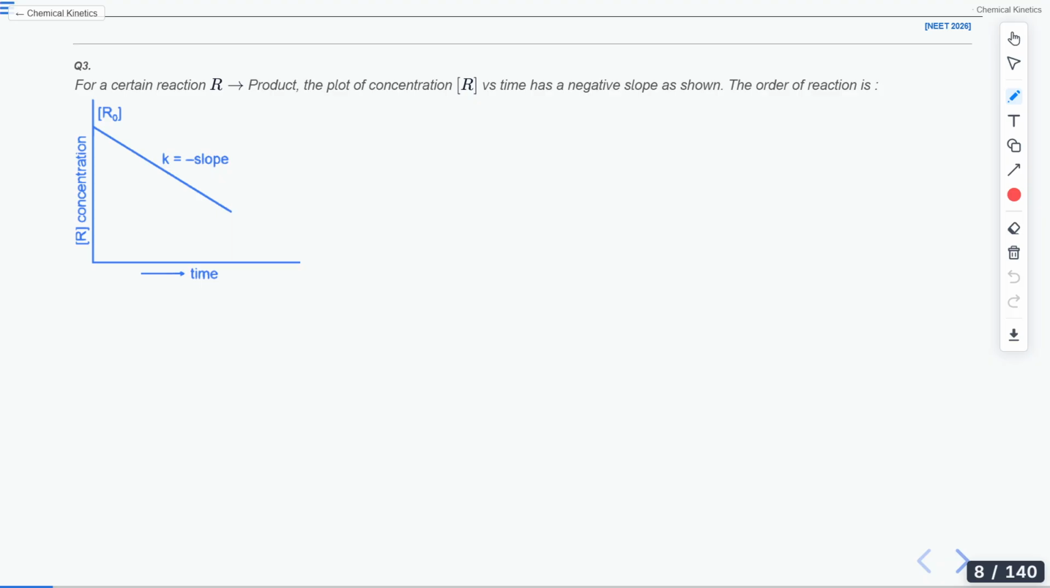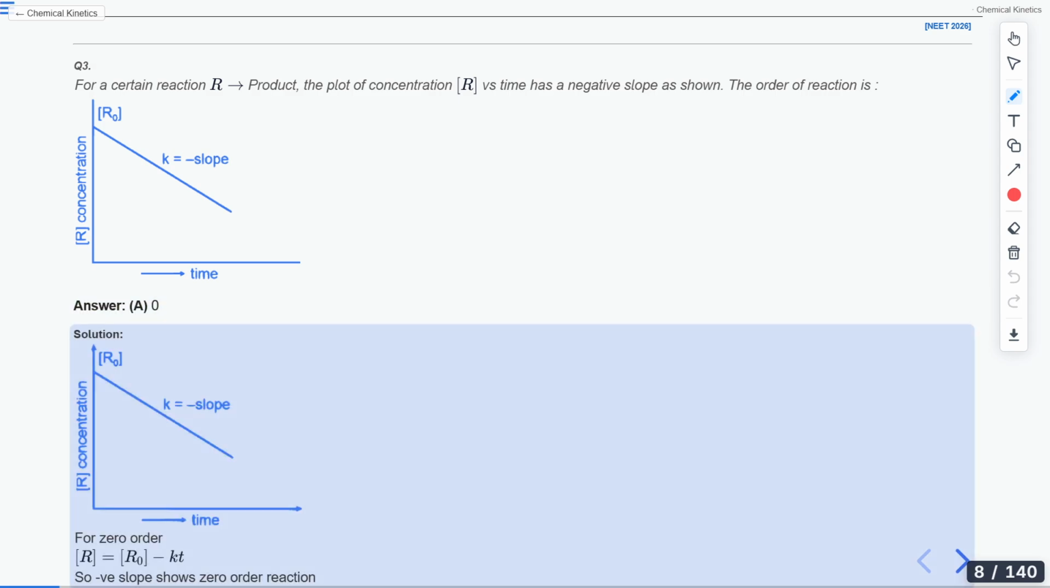Okay. Now, moving on to the solution of this question. How will we solve it? It's a very simple one. Whenever you have a zero order reaction, you can write that the integrated rate law looks like this: kt equals R naught minus R.